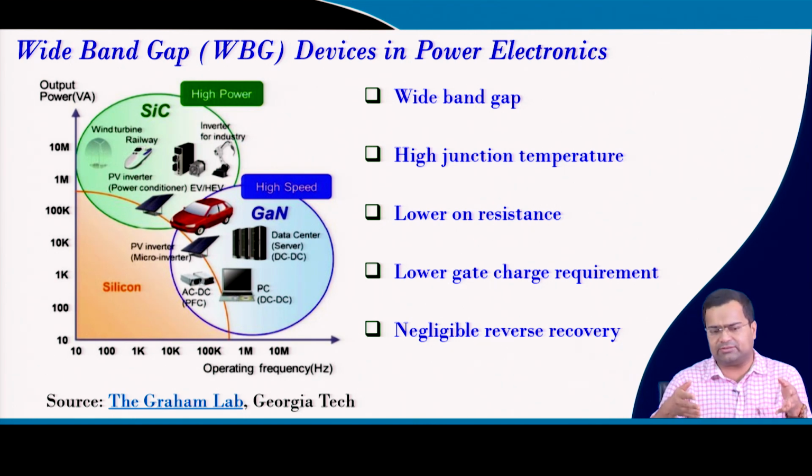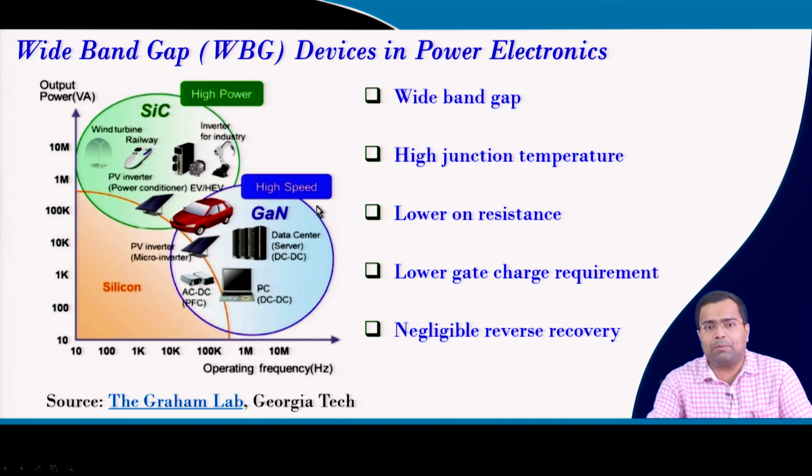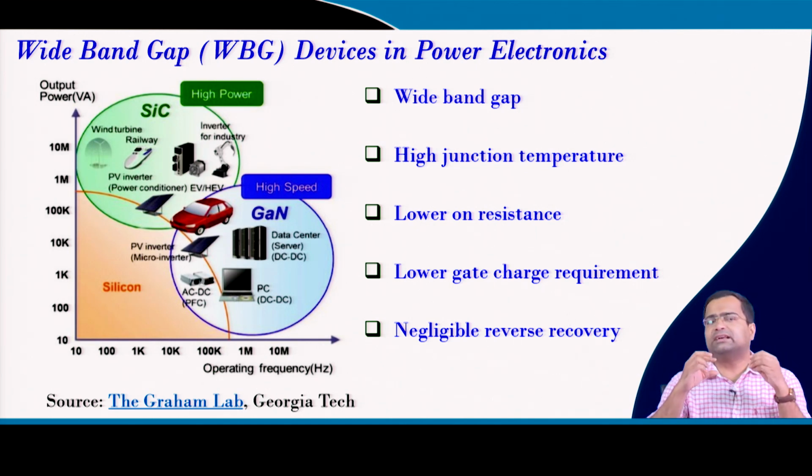So, these wide bandgap devices can offer reduced reverse recovery problem. And if you look at the application domain, like low power level, particularly data center applications, class D audio amplifier applications, then charger applications, robotics applications, and wireless power transfer, these are the applications where GaN devices are now becoming an attractive solution.